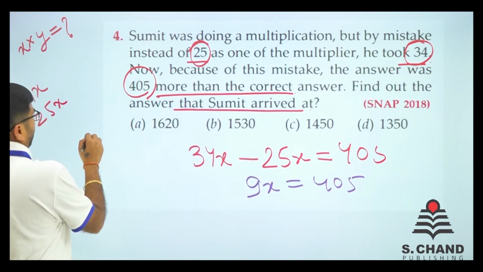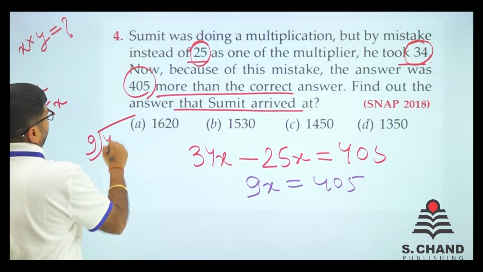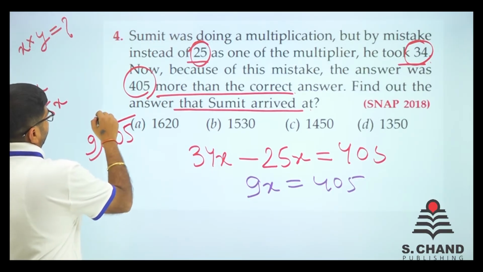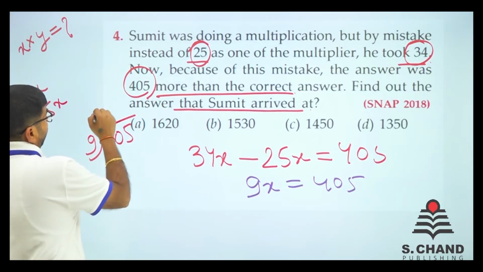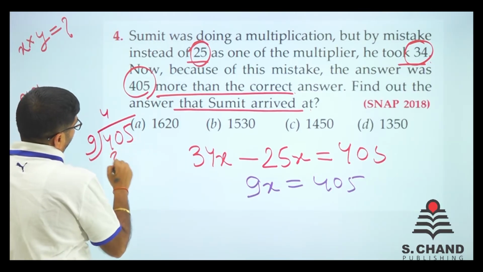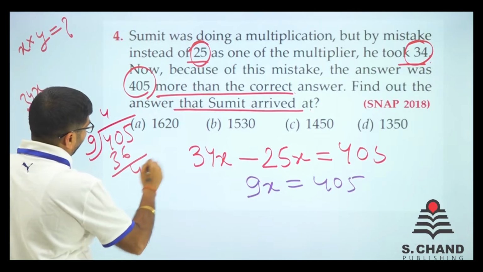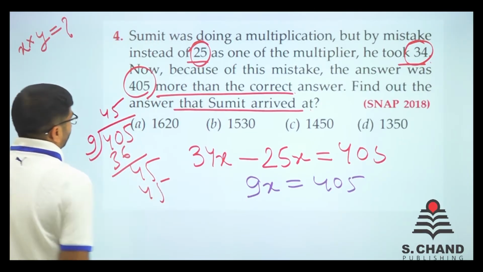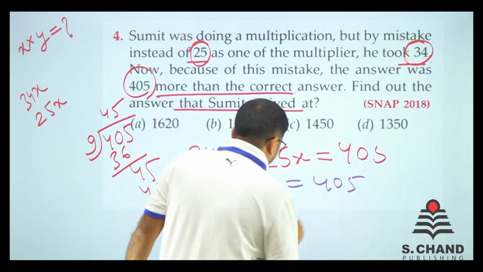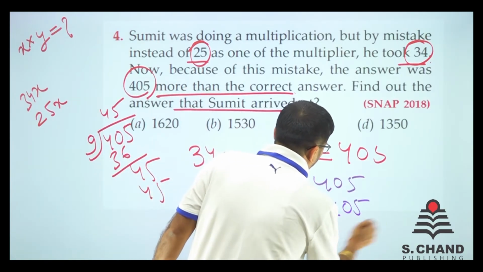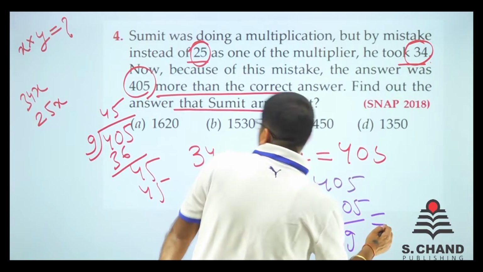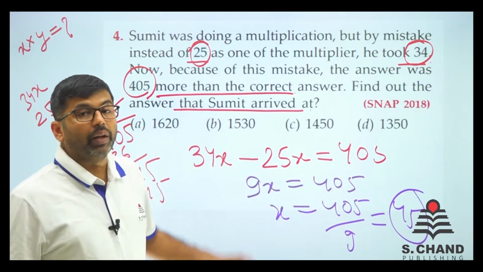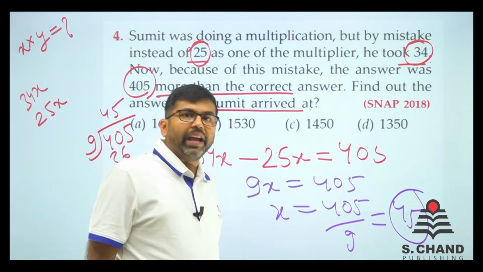What we do is divide 405 by 9. 9 fours are 36, and then 9 fives are 45. So x is equal to 405 divided by 9, that is 45. So we come to 45. The multiplier, one multiplier is 45.